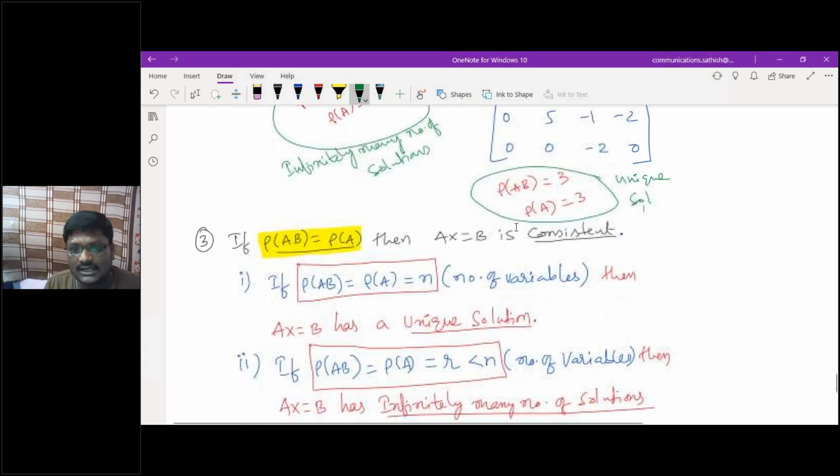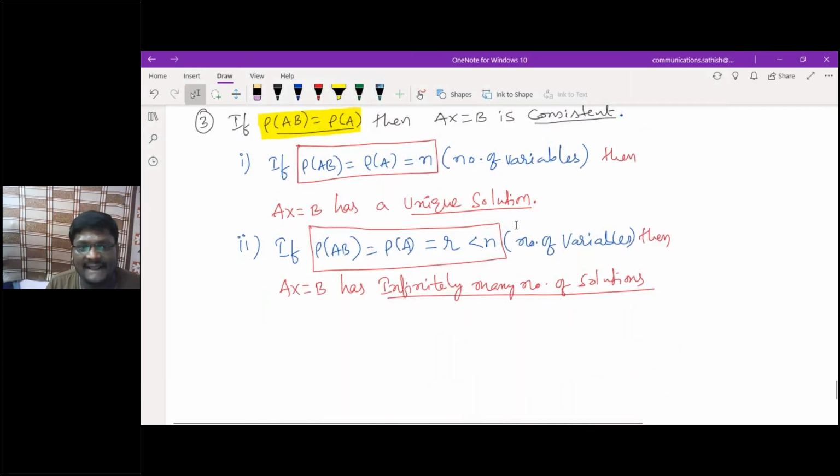Next, the fourth case. Here I just gave you two kinds of solutions: one is a unique solution, the other is infinitely many solutions.